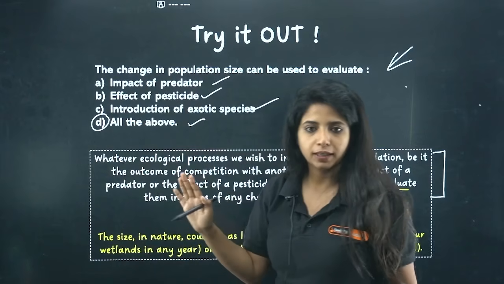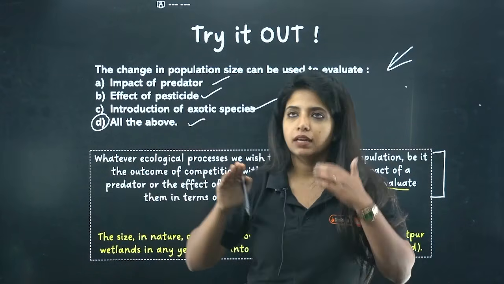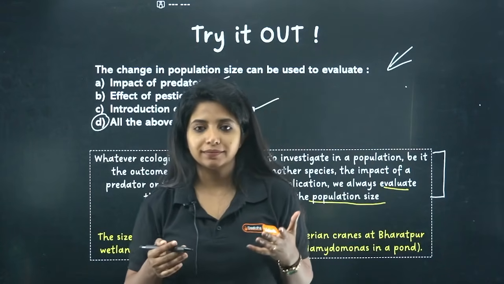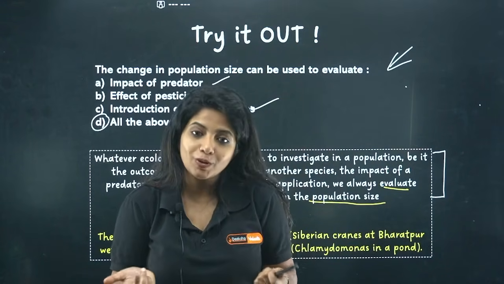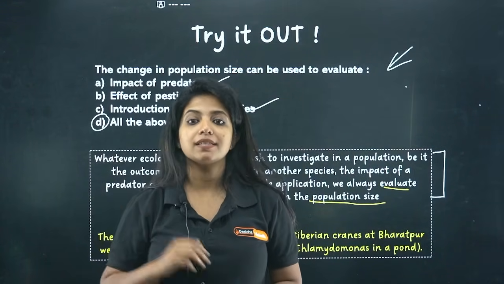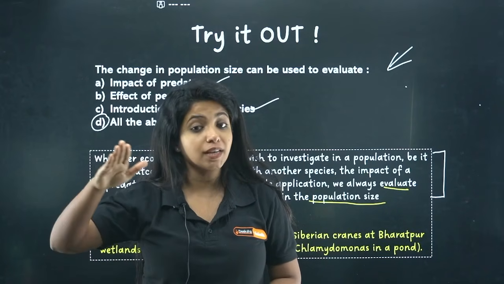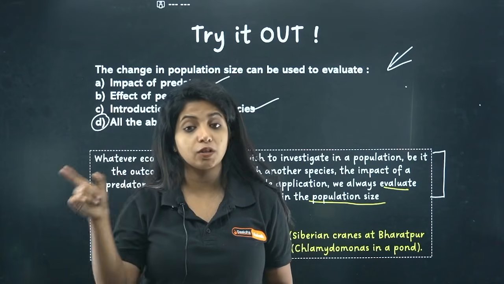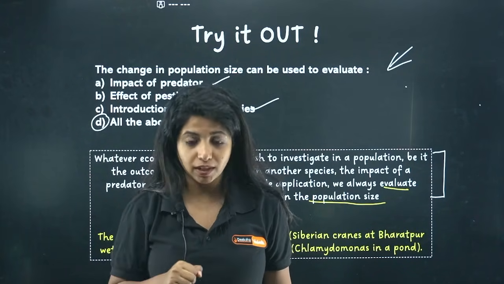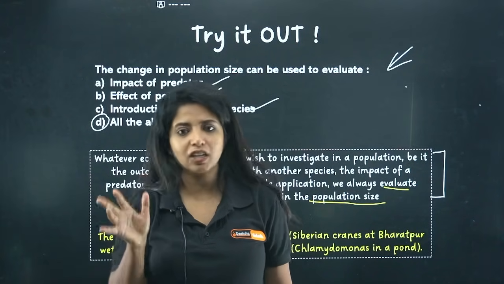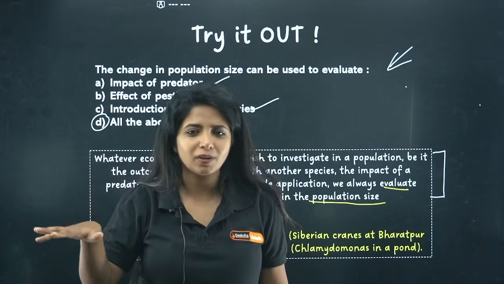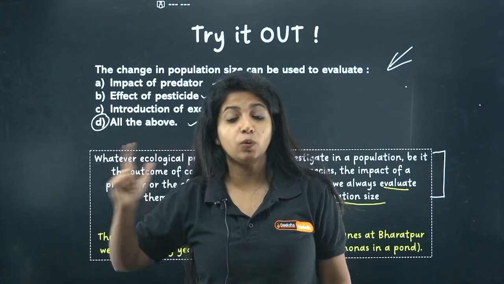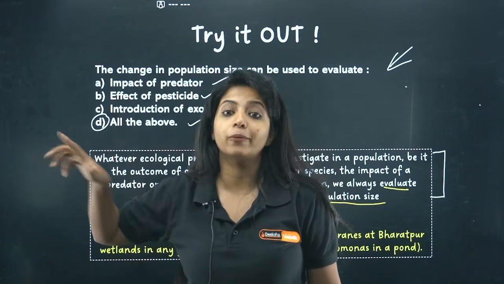So listen to me carefully. There's a predator in the community. How do I know its impact? What is it actually doing in the community? Basically by understanding the population size. If the population size is growing less after I introduce the predator, I understand that the predator is killing the organisms out there. If the population size is stable, I understand that the predator is not doing much work, the impact is not that strong. You get it? So for understanding the impact of a predator, what do I have to check? I have to check the change in the population size.